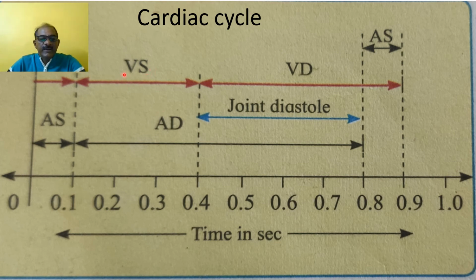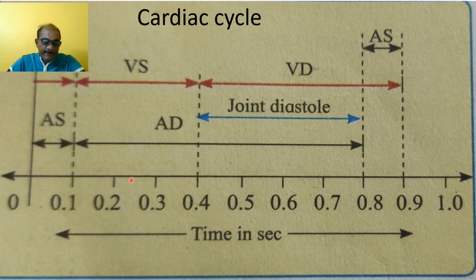Means during this ventricular systole condition, the impure blood from the right ventricle enters into the pulmonary trunk, passes toward the lungs for oxygenation, and oxygenated blood from the left ventricle enters the aorta, which carries the blood to all parts of the body, and the backflow is prevented by semilunar valves. So that is a ventricular systole, and it always lasts for 0.3 seconds.